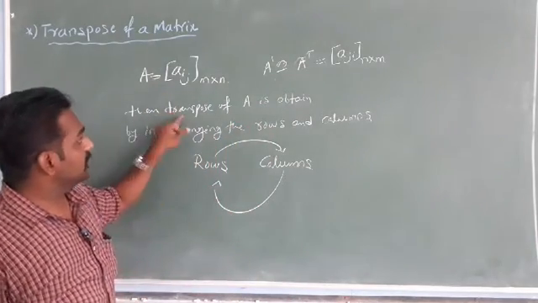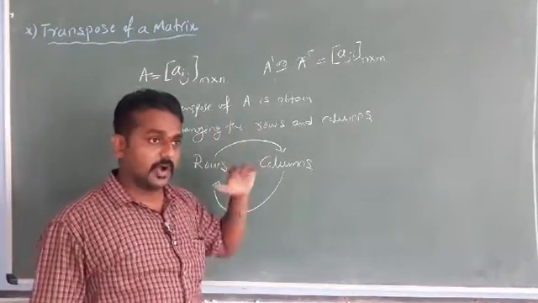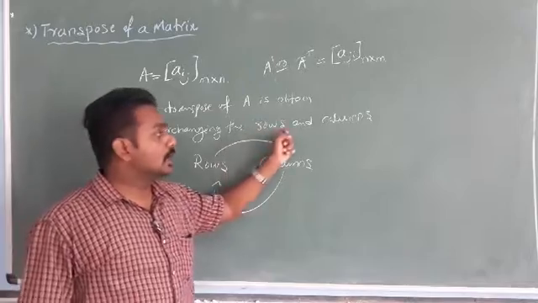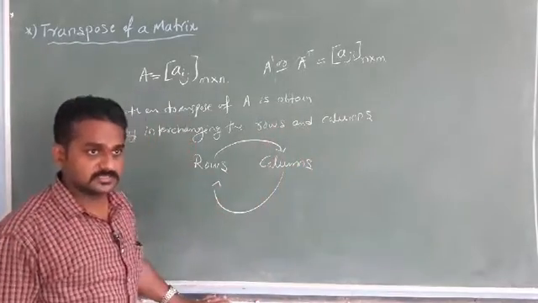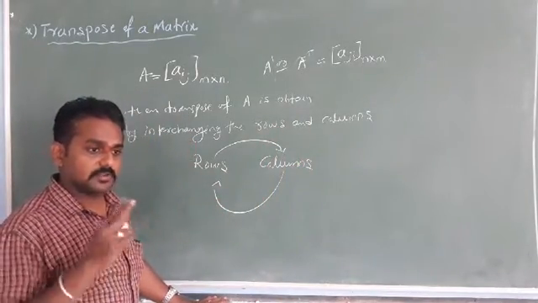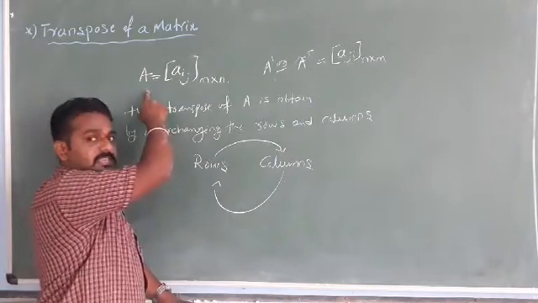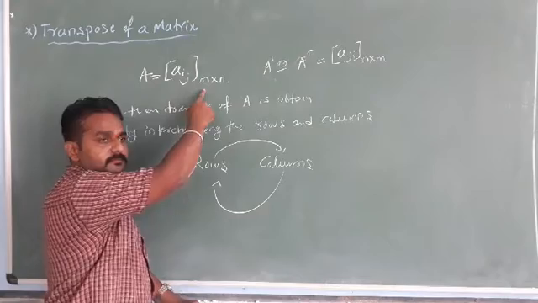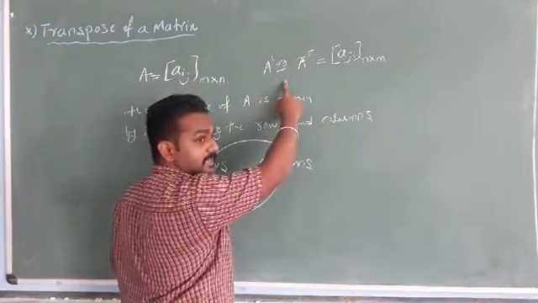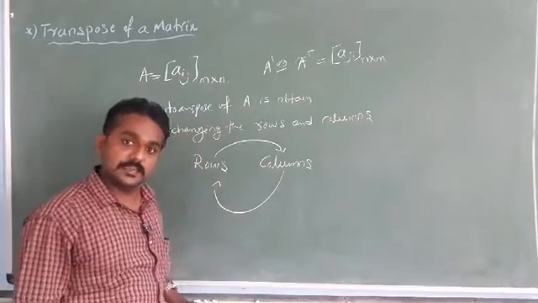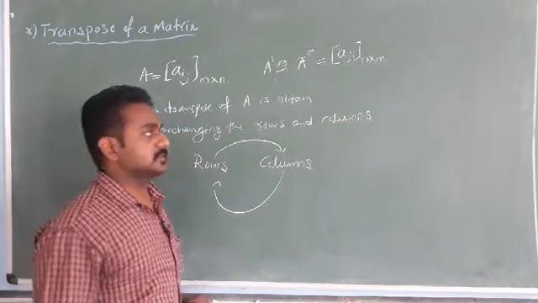So what do you mean by transpose of A, or how will you get the transpose of A? By interchanging the rows and columns. Rows become columns, columns become rows. That's why if matrix A is of the order m by n, then the transpose of the same matrix will become of the order n by m. This is the transpose of the matrix.